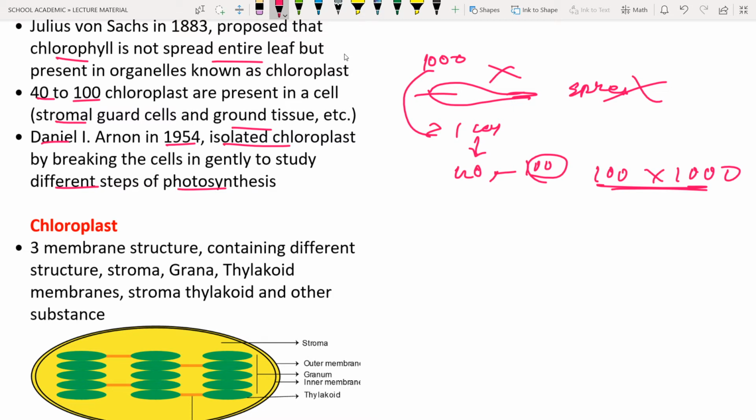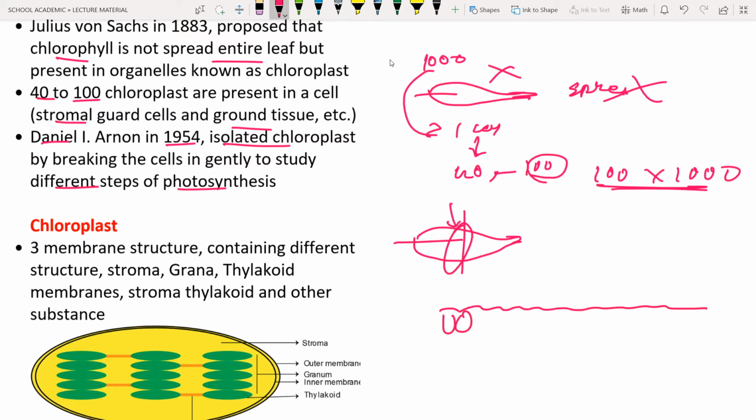Okay, and next is the structure of the leaf. If you see the leaf, let us consider this is the leaf. So if you cut here, how will it look? It looks in this way. Okay, this is a cut portion we are seeing over here. And the cuticle. So the upper one is the cuticle, and below that you can see the cells.